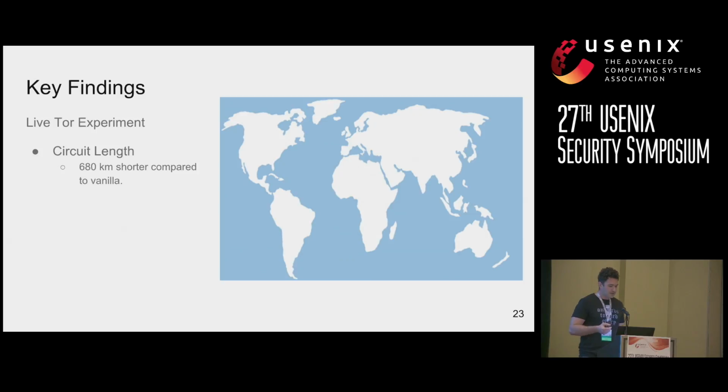Some other key findings from our live Tor experiment. We measured the circuit distance taken as a measurement using GPS coordinates from the guard to the middle, and also from the middle node to the exit node. GPS length of a circuit is not a measurement of latency, but it can be an indication of latency. So we measured circuit length for vanilla and for PredicTor in our live Tor experiment, and we found that PredicTor built circuits that were 680 kilometers shorter compared to vanilla in the median case.